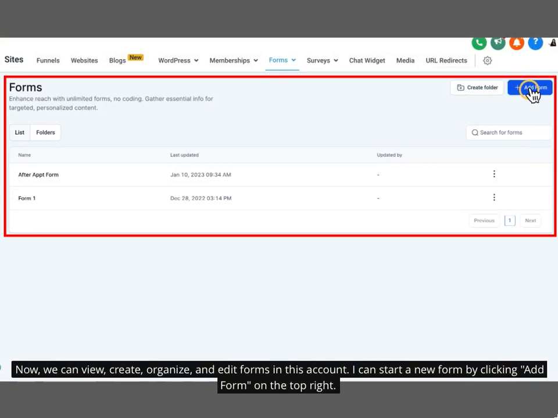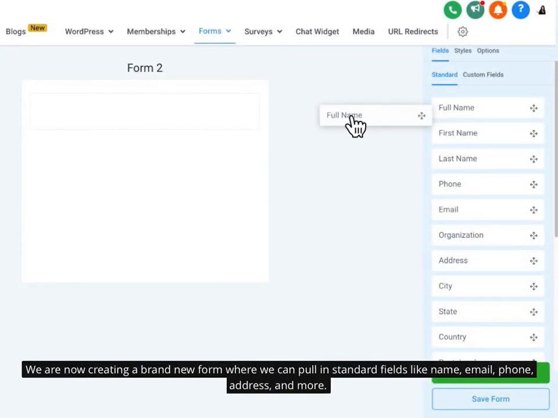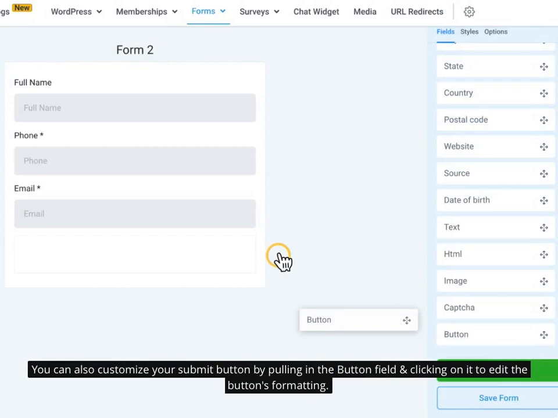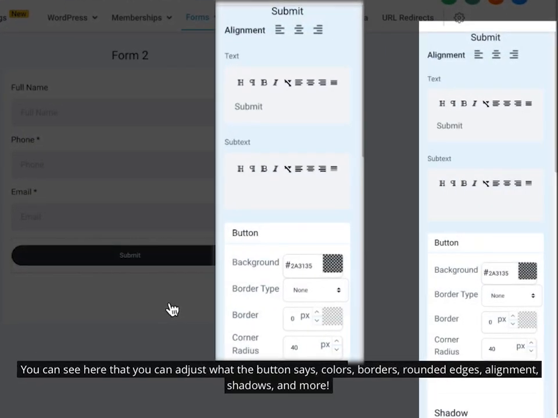Now we can view, create, organize, and edit forms in this account. I can start a new form by clicking Add Form on the top right of the screen. We are now creating a brand new form where we can pull in standard fields like name, email, phone, address, and more. You can also customize your submit button by pulling in the button field and clicking on it to edit the button's formatting.